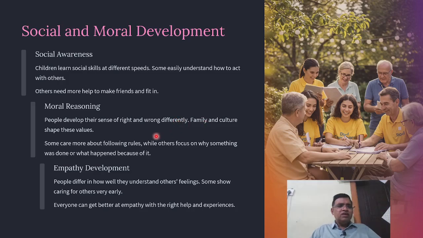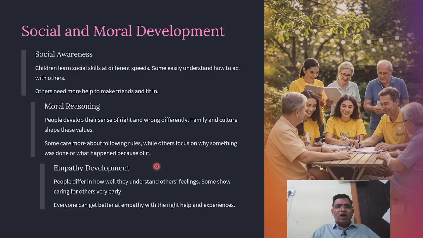People and culture shape these values. So what is right, what is good? These senses are backed by the family and culture where they lived and where they were nurtured. Some care about following rules, while others focus on why something was done or what happened because of it. Some people simply follow the rules, some question, and some think about why it happened.